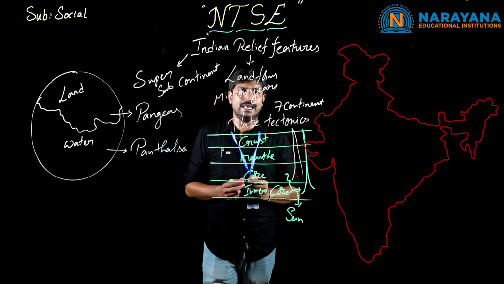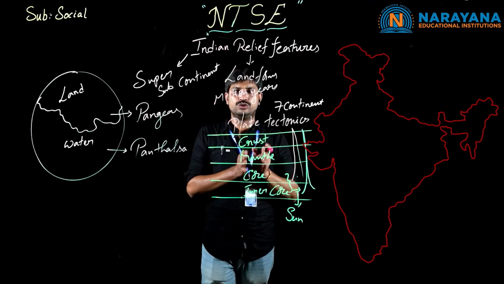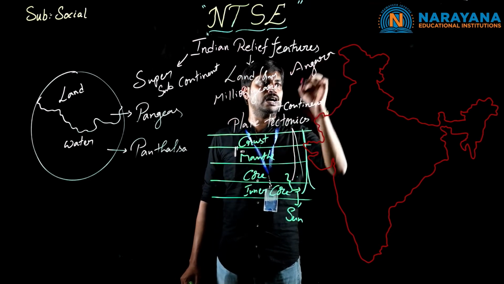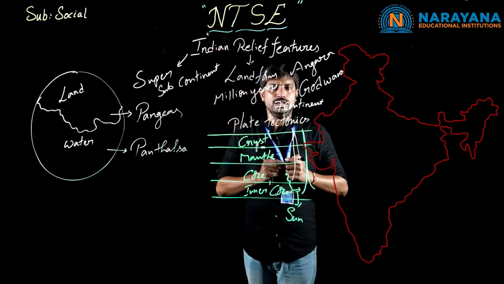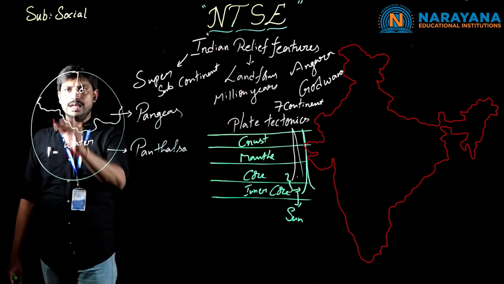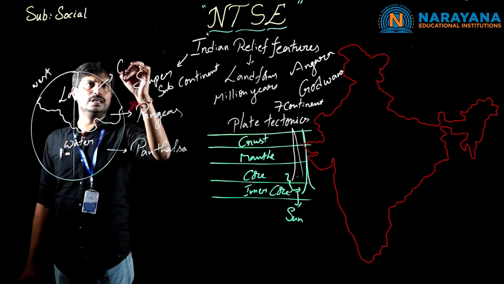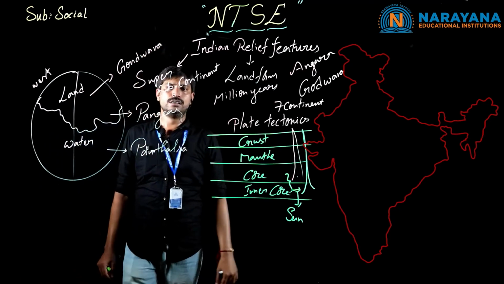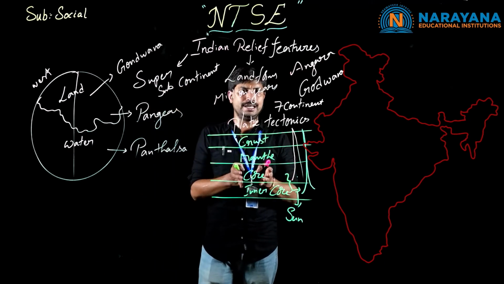Because of this, the land has been separated into 2 major parts. One is Angara land, another one is Gondwana land. What is this Angara and what is this Gondwana land? If we go through the globe here, children, and divide it into equal halves, the western part comes under Angara and the eastern part comes under Gondwana. Our country India lies in the Gondwana part. Clear, children? So this is how the subcontinent has been taken.